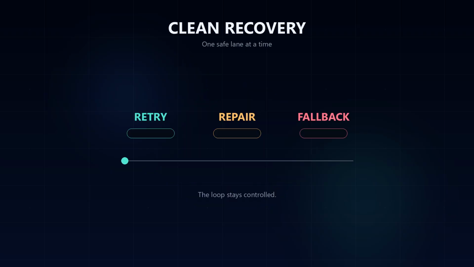Real systems fail, so the loop has recovery lanes. API calls can be interrupted, stale requests can be killed, malformed histories can be repaired, empty responses can be retried, and provider fallback can activate when configured.